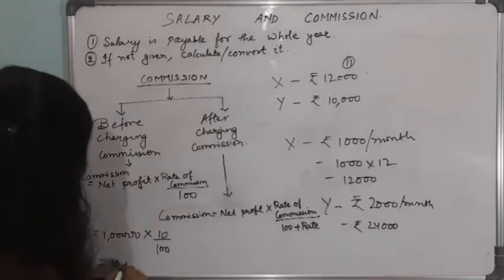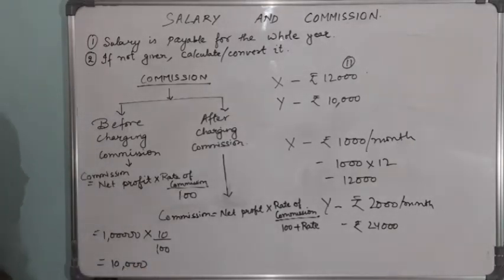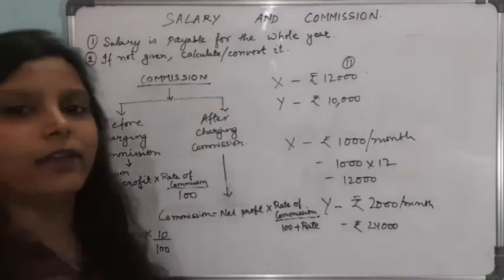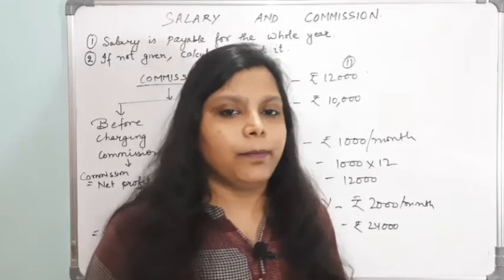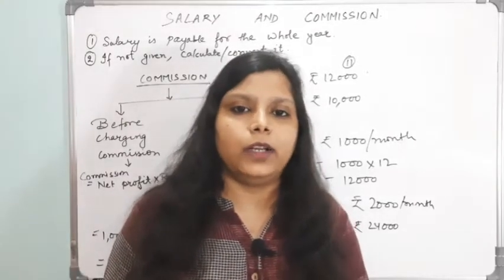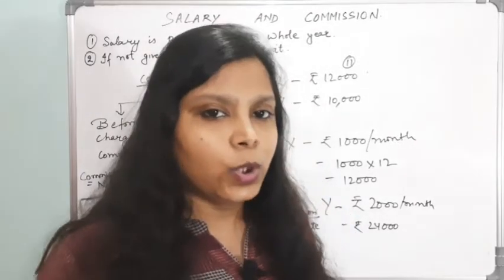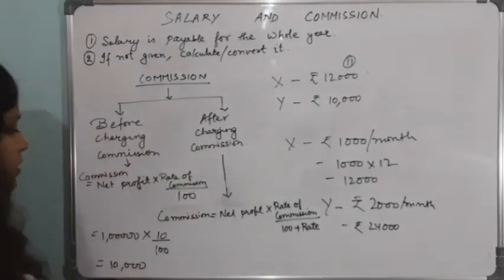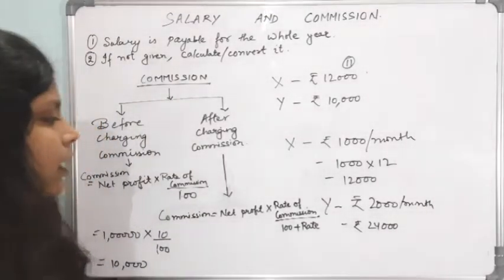So our commission amount will be 10,000. That will be given by the firm to the partners and will be written on the debit side of the profit and loss appropriation account as commission, let's say to X rupees 10,000.